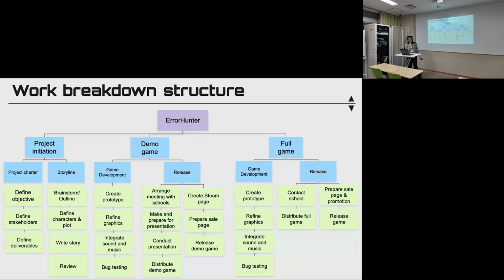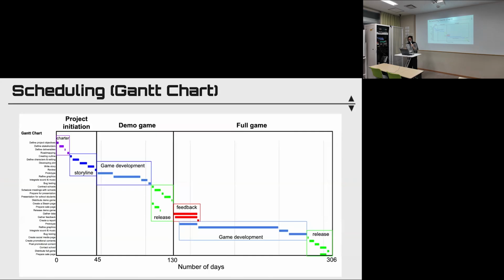And then we will begin the development of the demo game, which includes the game development itself, and releasing it. We're going to have 2 means of release. First, we're going to do a demo and presentation in schools in Japan for them to try the demo game, and then we're going to release it online for people to try. And then after that, we're going to start developing the full game, continuing from where we left off in the demo game, and then releasing it again to schools and to the public through the internet. And this is our scheduling Gantt chart.